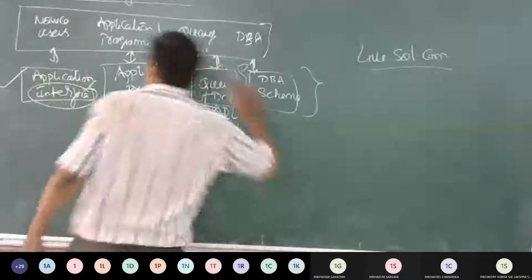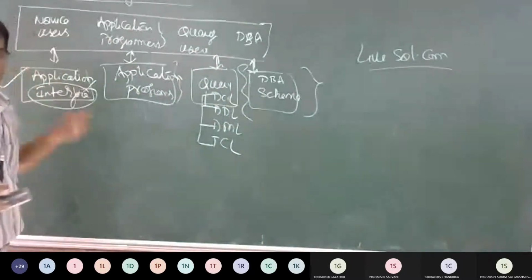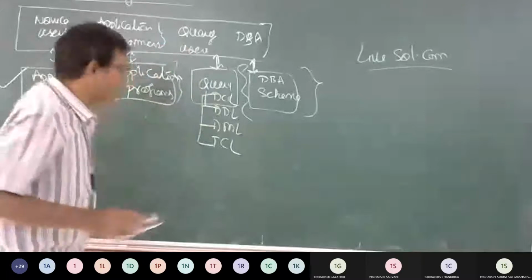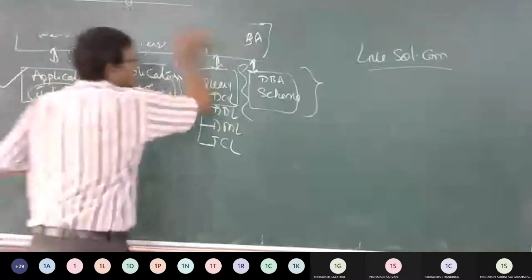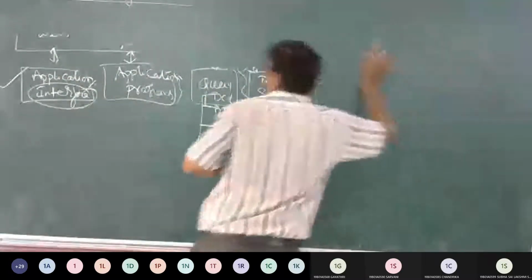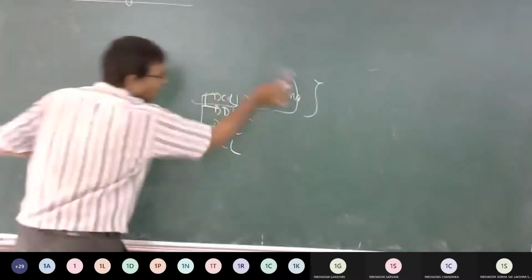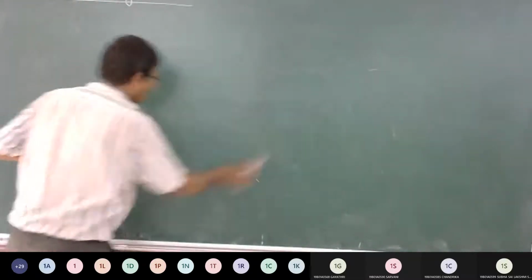Okay. After this first part, the diagram consists of 3 parts. This is the first part. Now we will be looking into the second part of the diagram, which is a little bit complicated, and it is going to have a lot of interfaces, a lot of work inside the DBMS.